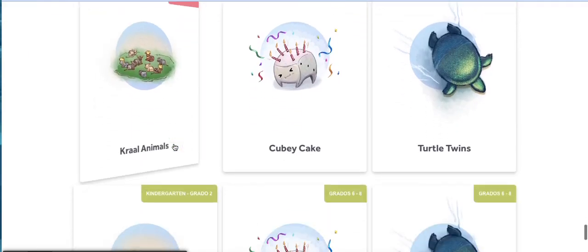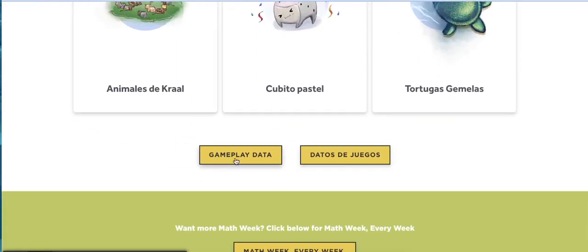Underneath each day, you will see the gameplay data. Please make sure to fill this out each day your child completes a game. This ensures that we know that your child has completed it.